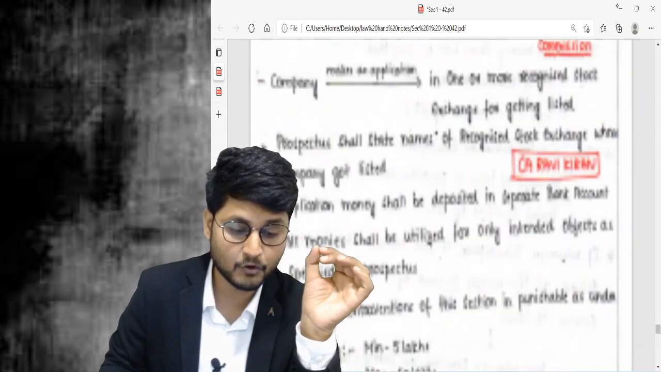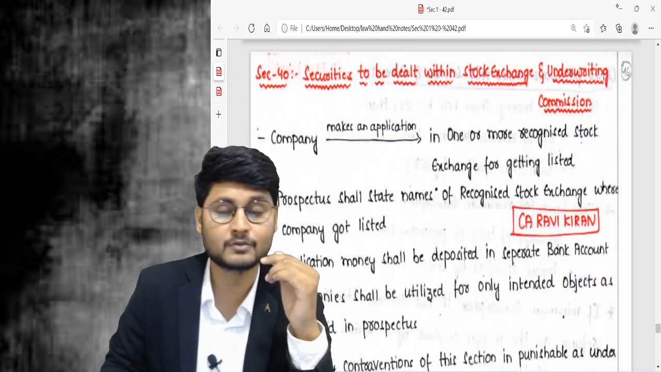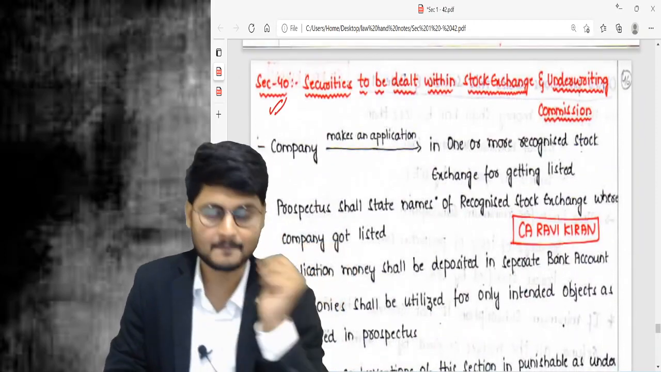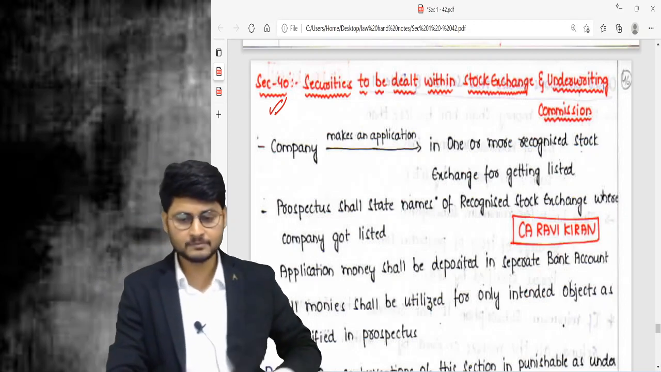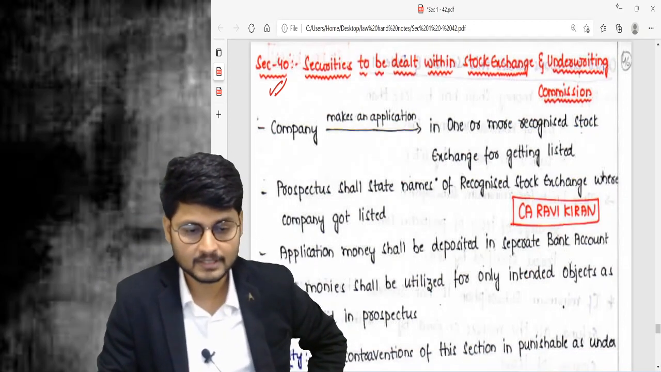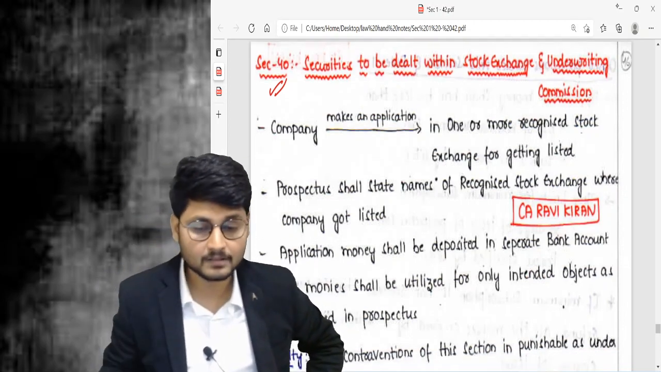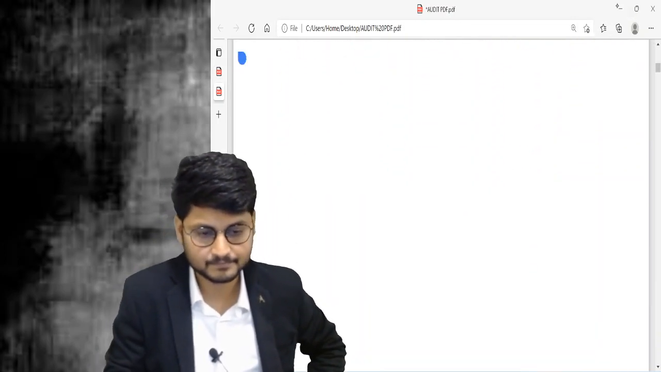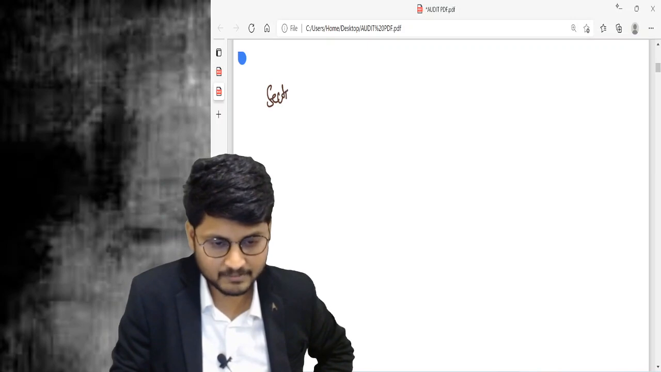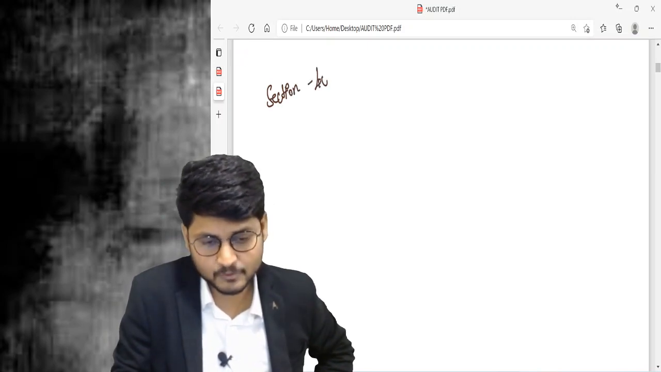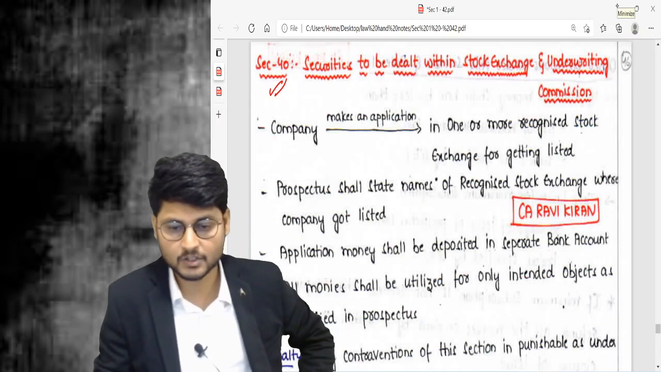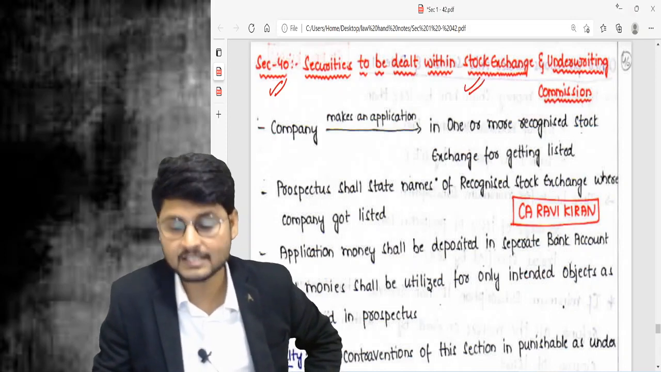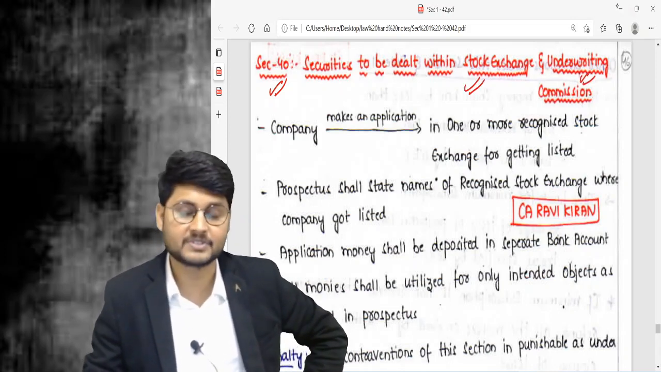Let us go to section number 40 also and try to complete the section as soon as possible. That is section number 40. Section number 40: shares to be dealt in stock exchange. Shares to be dealt with in stock exchange and underwriting commission.